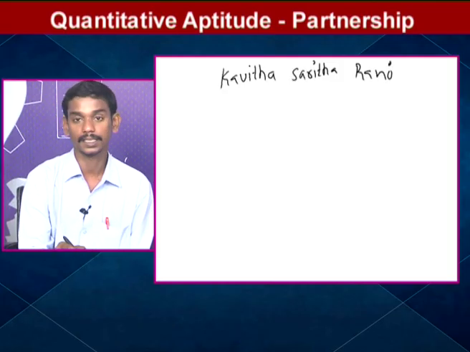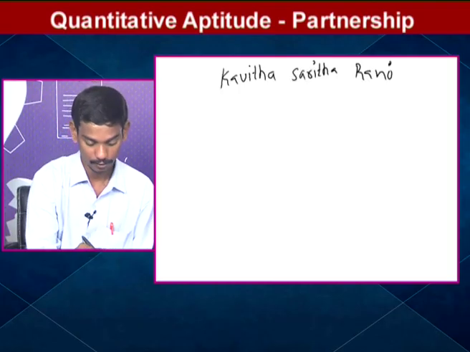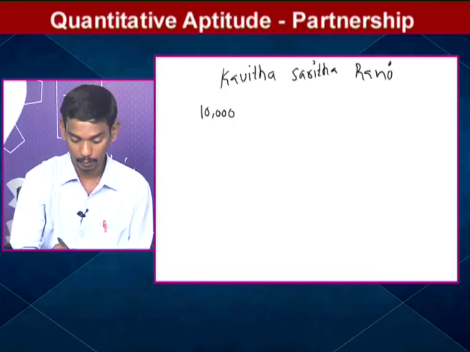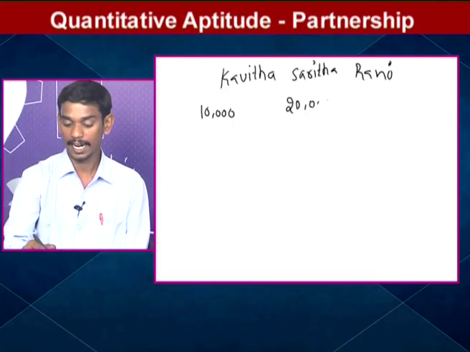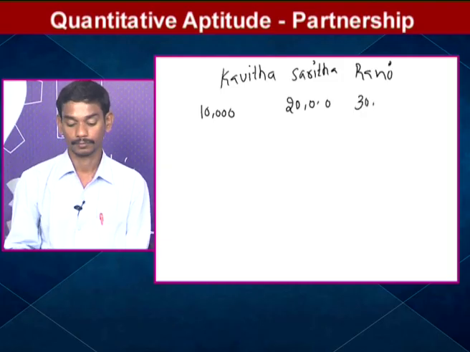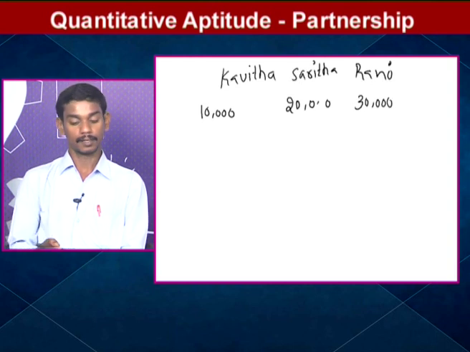Kavita invested how much? 10,000. And Sarita invested 20,000. Rani invested 30,000. Kavita invested how much time?